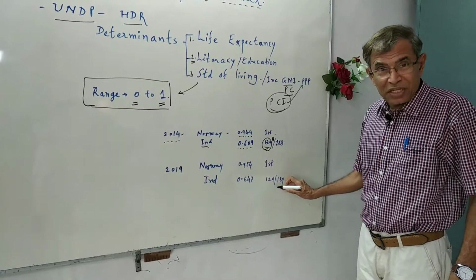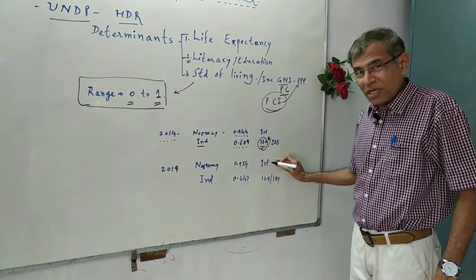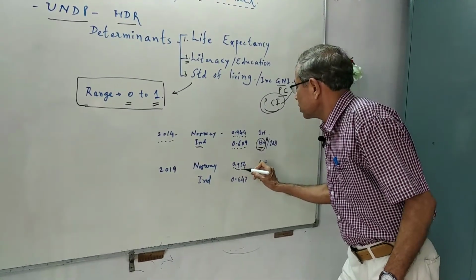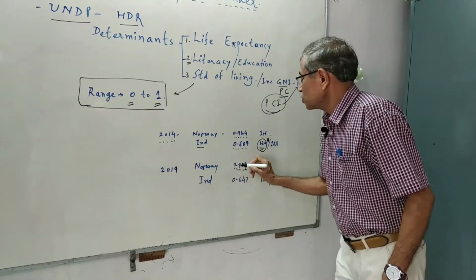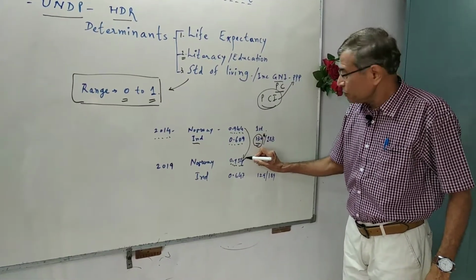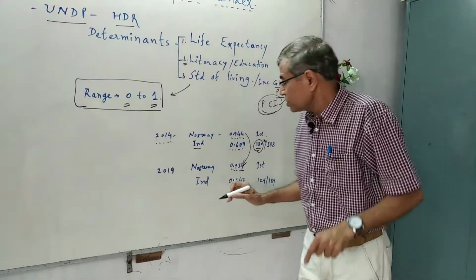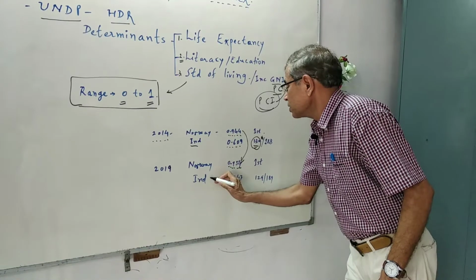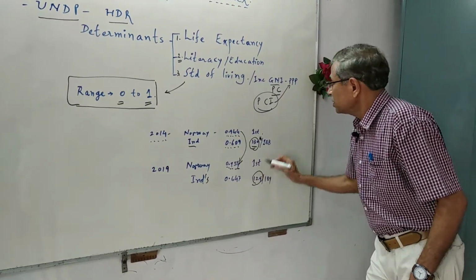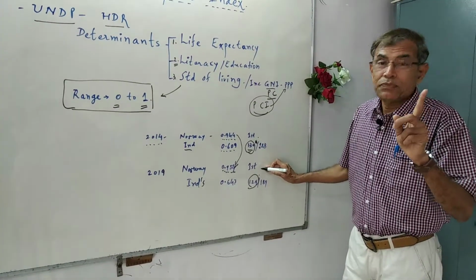This time 189 countries were surveyed, and out of 189 countries, Norway stood first with a score of 0.954. It improved its score a bit. Rank remained the same, first. And as far as India is concerned, India's rank was 129th. India improved by 1 rank.